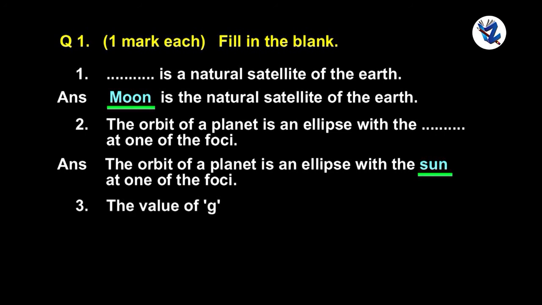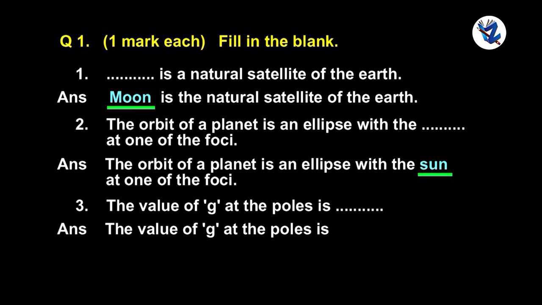The value of g at the poles is 9.832 meter per second square.